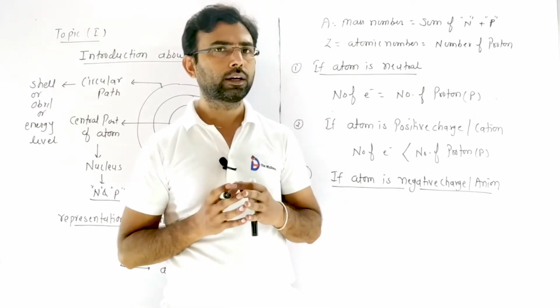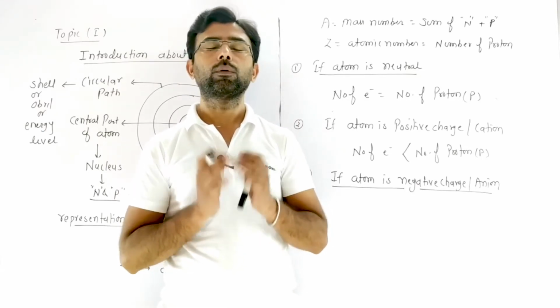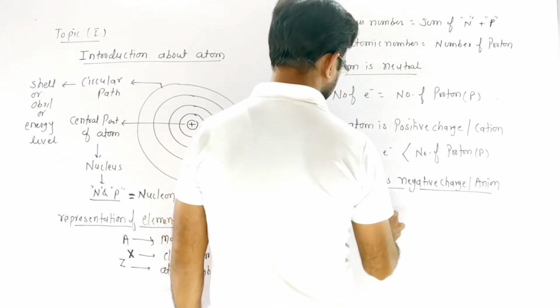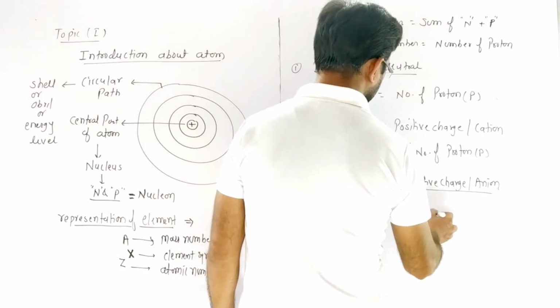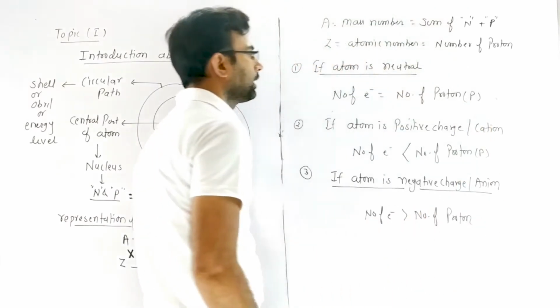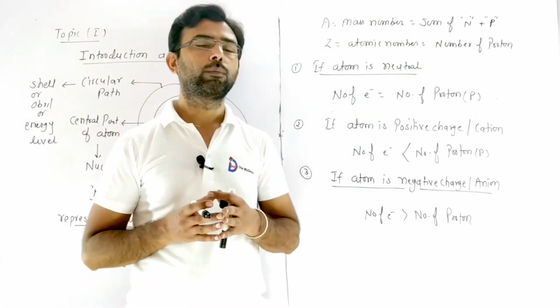If it gains electrons, then number of electron is always greater than number of proton. So we write that in this case, number of electron is greater than number of proton. So these are the conditions in which atom becomes negatively charged or positively charged.